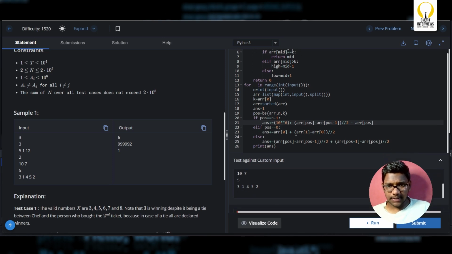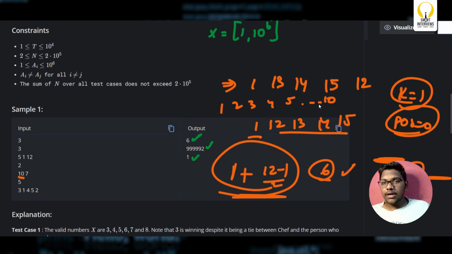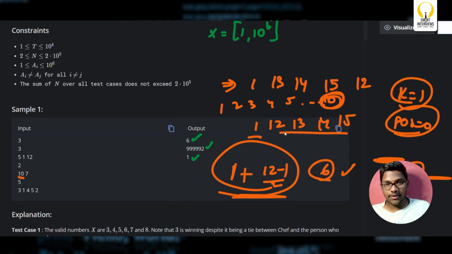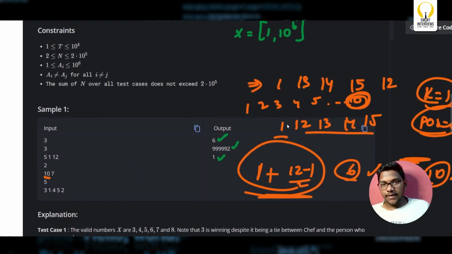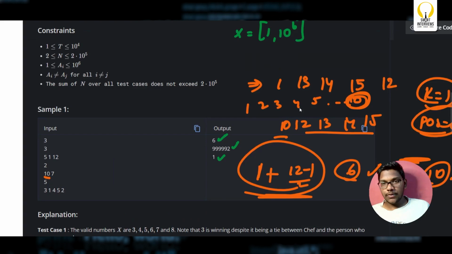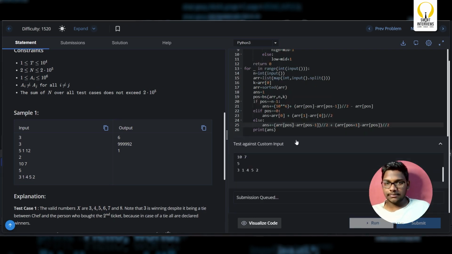Also, if position is 0, I'll consider answer. Then there is no need of adding it again, right? Here, if you see, in this case we are also including 10, so it shouldn't be answer plus equal to, it should instead be answer equal to. I hope you understood this case, right? If this is 10, what we wrote was array of initialized answer to 1, and we wrote answer plus equal to. So you are considering this 10 again and again. That shouldn't happen, right? Now this should work.